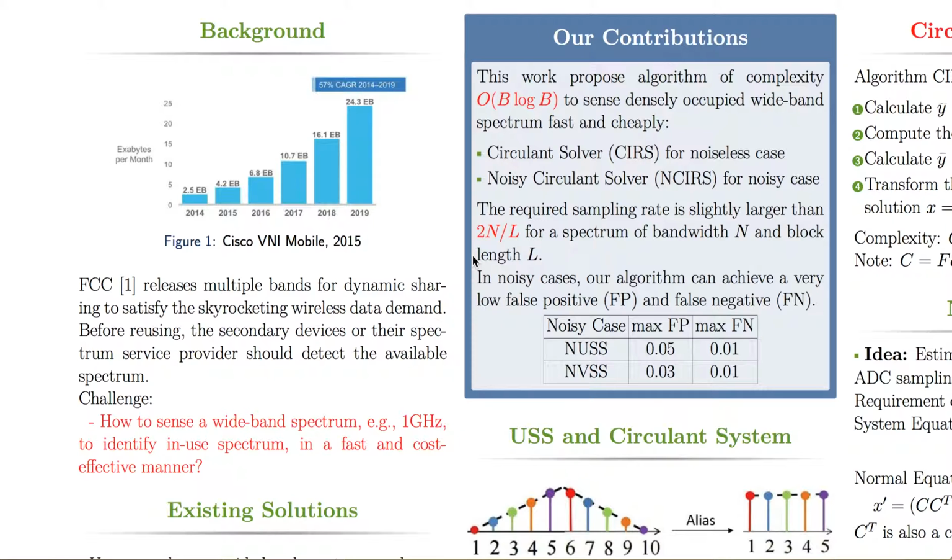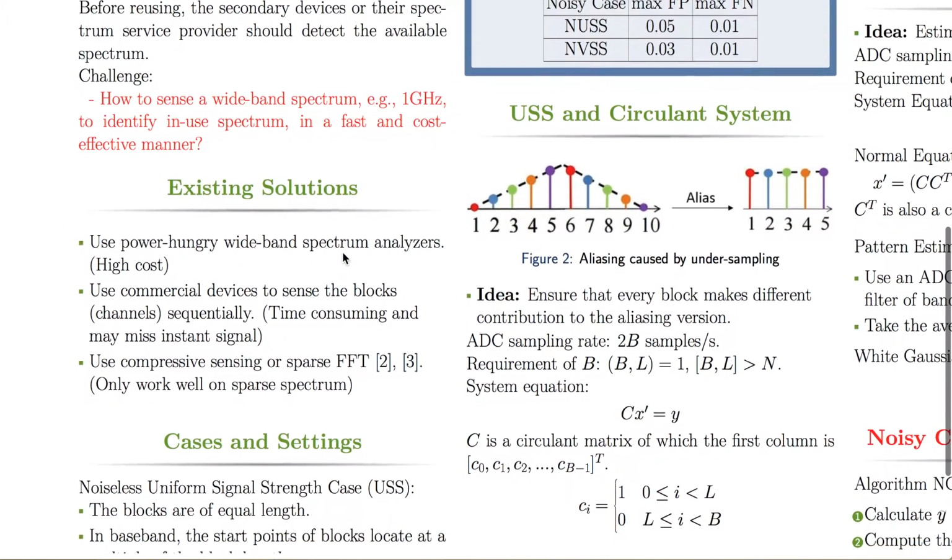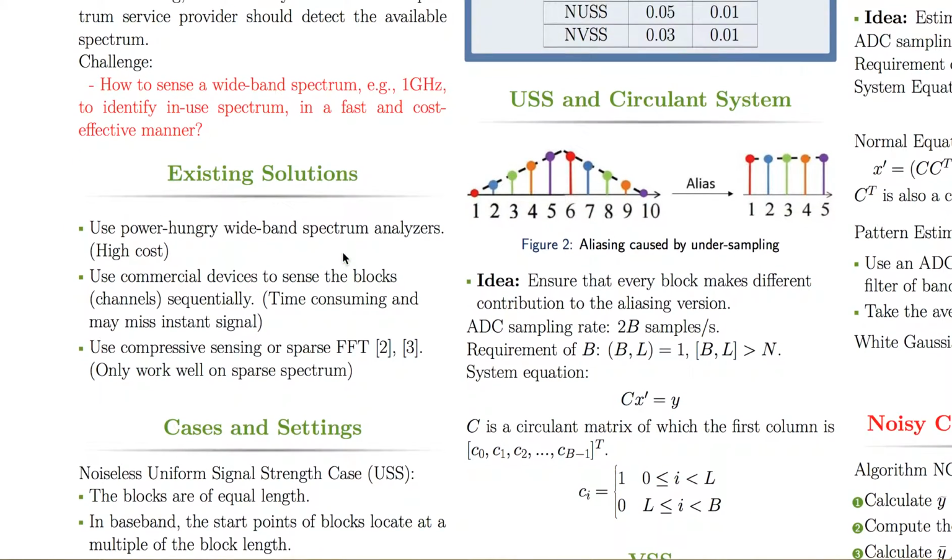and cost-effective manner. Researchers have proposed three kinds of solutions to the problem. The first one is using a wideband spectrum analyzer. However, this kind of approach has two drawbacks. First, an ADC of high sampling rate is power hungry. Second, the maximum sampling rate of a commercially available ADC is limited, which is 200 megasamples per second, which is not enough to cover a very wide band.